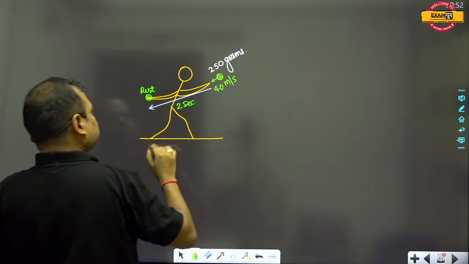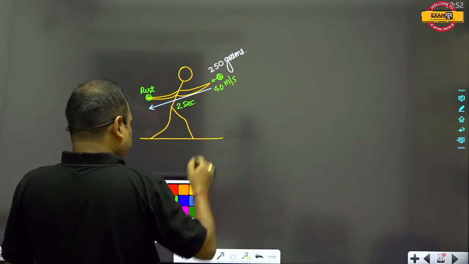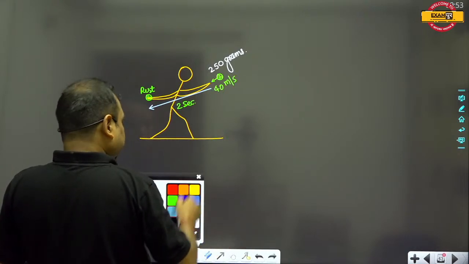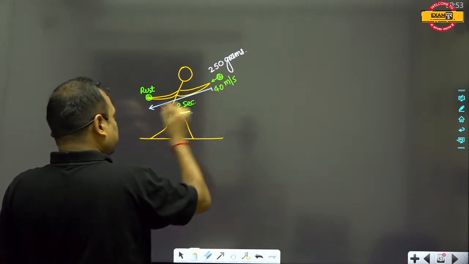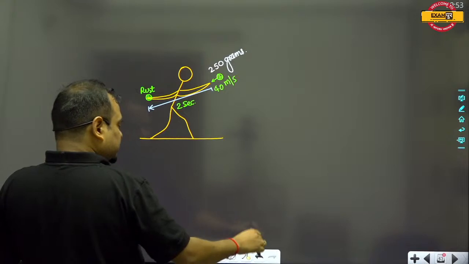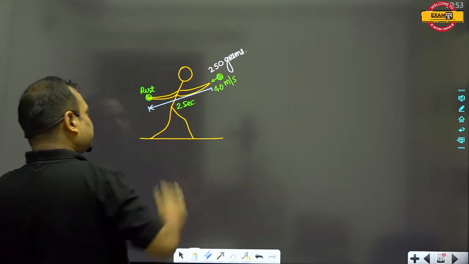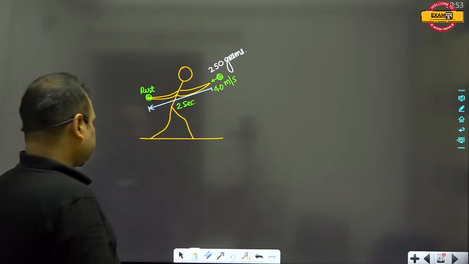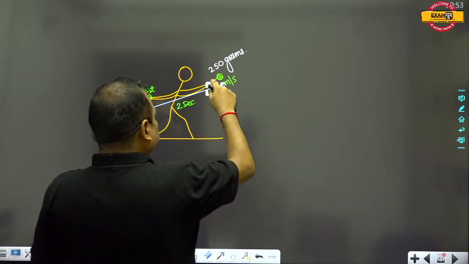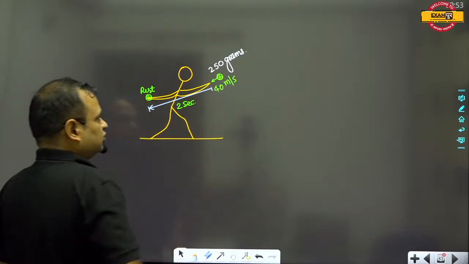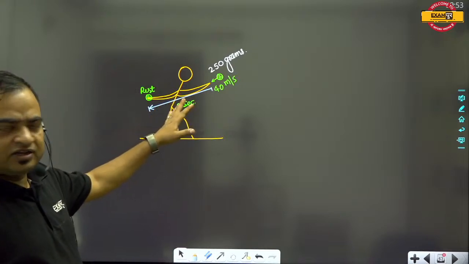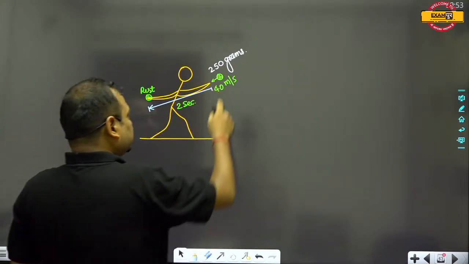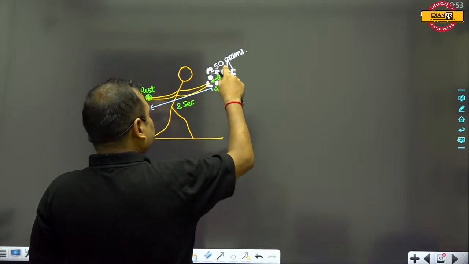Okay, suppose that this is 2 seconds, because when the ball comes into his hands, after that he just starts moving his hands back. Then at this point the ball comes to a state of rest. It means the time taken by this ball in coming to the state of rest is equal to 2 seconds only. So hence we can say that the ball had a momentum at this point, very high.